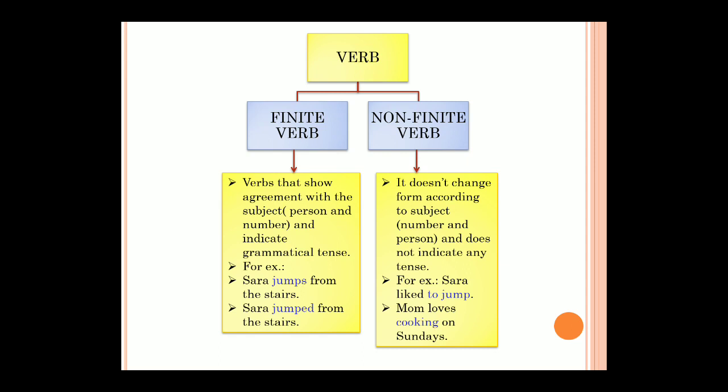Okay, now the second example, what is the second statement? It indicates grammatical tense, means a finite verb usually tells us what tense that particular sentence is in. That verb tells us whether it's in past tense, future tense, or present tense. Now here, Sarah jumped from the stairs. Sarah is a subject, jumped is a verb, but when I say jumped, ed is coming, so that means I'm talking about something that happened in the past. So your jumped indicates tense, right?